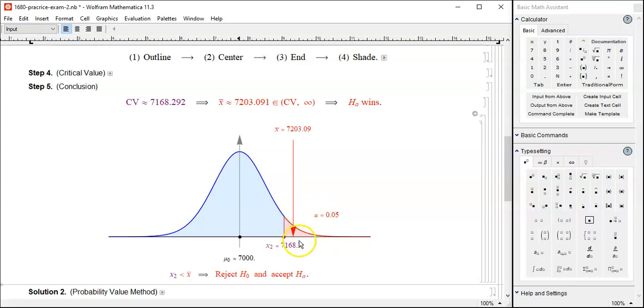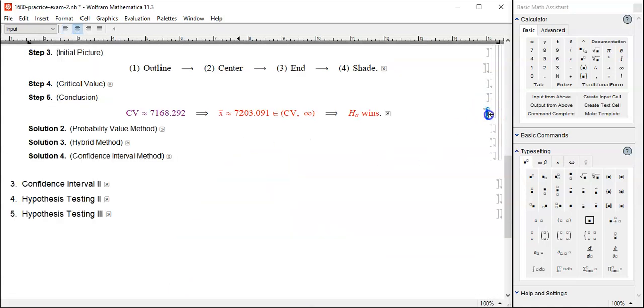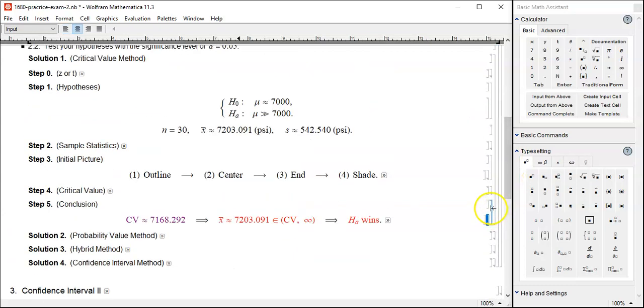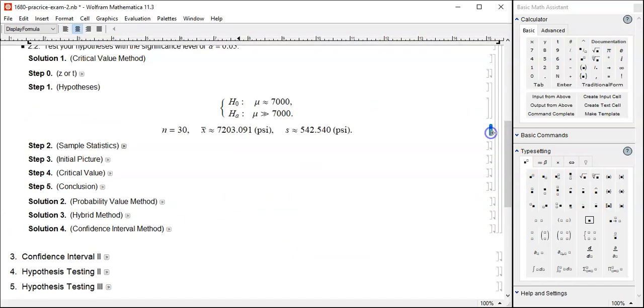Too far away from the null. Null is right over here, 7,000. This is the threshold, the critical value. It's even farther away. So who wins? Null, blue. Alternative, red. Red wins. Alternative wins. So we reject the null and accept the alternative.